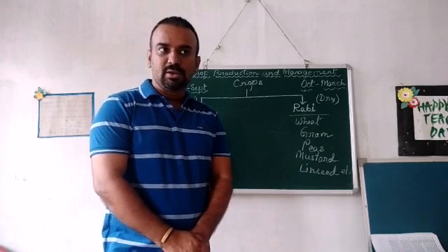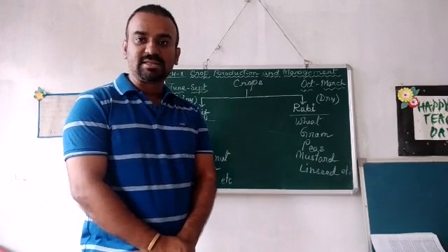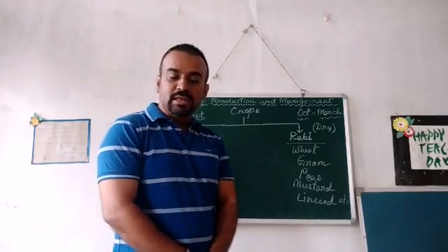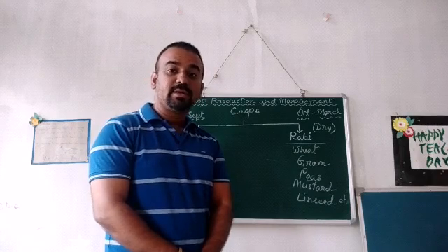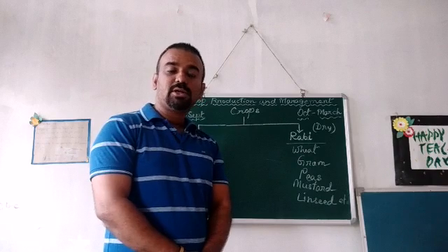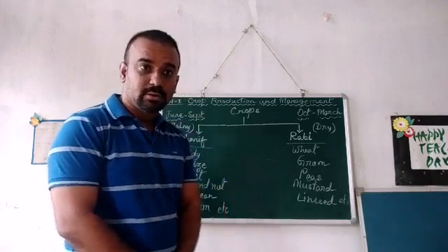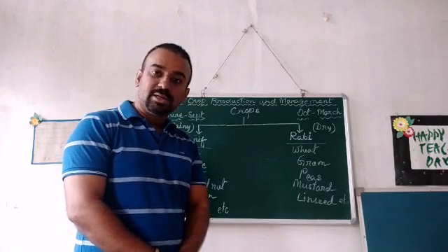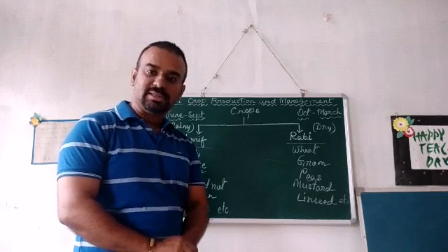So today we are going to start the first chapter of class 8 science. The first chapter of class 8 science is crop production and management. In this chapter, we will study the different kinds of crops that are grown in different seasons, how the crops are grown and how the fields are prepared for sowing the seeds, and other procedures which are related to crop production and management. So these all we will discuss in this chapter.